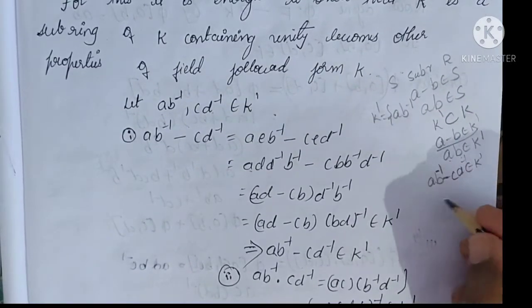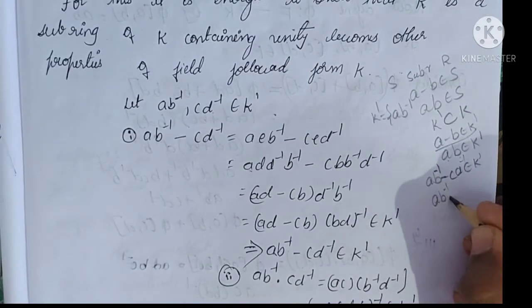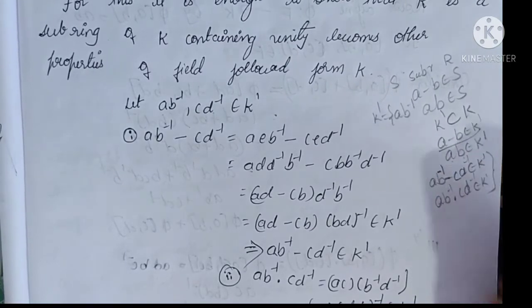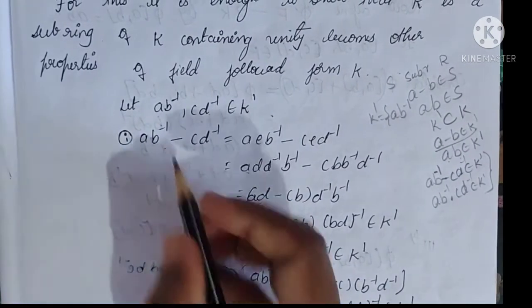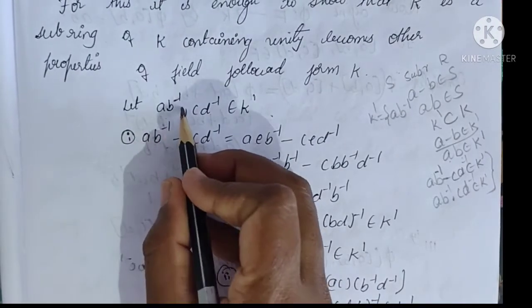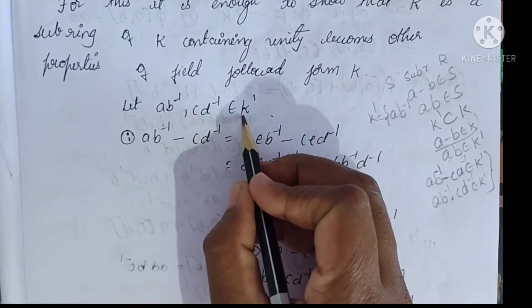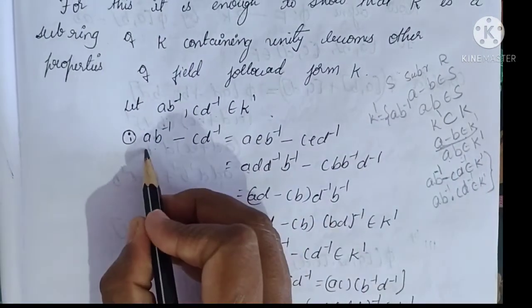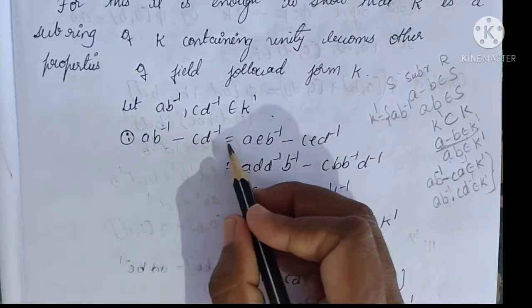For the A into B condition, we have to verify that A into B inverse into C into D inverse belongs to K dash. These two conditions we have to verify. For that, consider A into B inverse, C into D inverse belongs to K dash. The first condition is the A minus B condition, that is A into B inverse minus C into D inverse is equal to